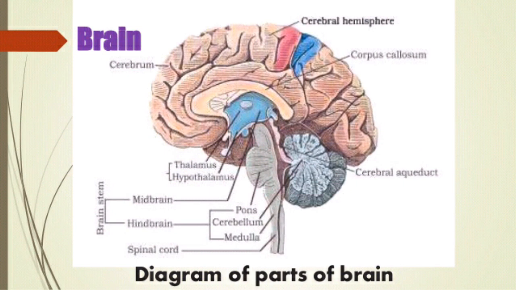Forebrain consists of cerebrum, and the hindbrain consists of the brain stem, that is pons, cerebellum, medulla oblongata.